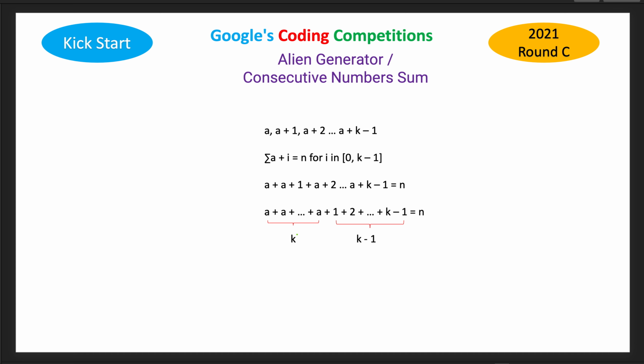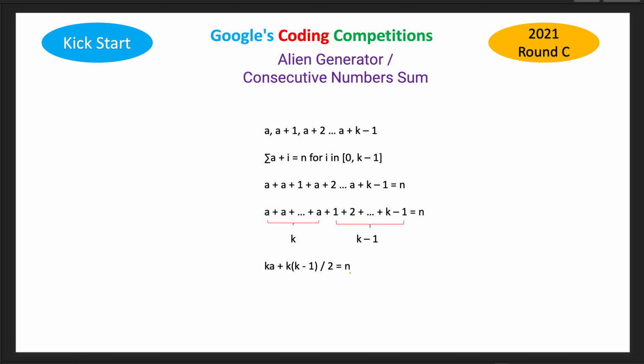Now this is straightforward: k times a, and for the second group we know the formula that the sum of the first n natural numbers is n into n plus 1 by 2. But here we have k minus 1 terms, so this becomes k into k minus 1 by 2. So k times a is the sum of the first group, and k into k minus 1 by 2 is the sum of the second group, and together they satisfy the condition of being exactly equal to n. So now we have the equation.